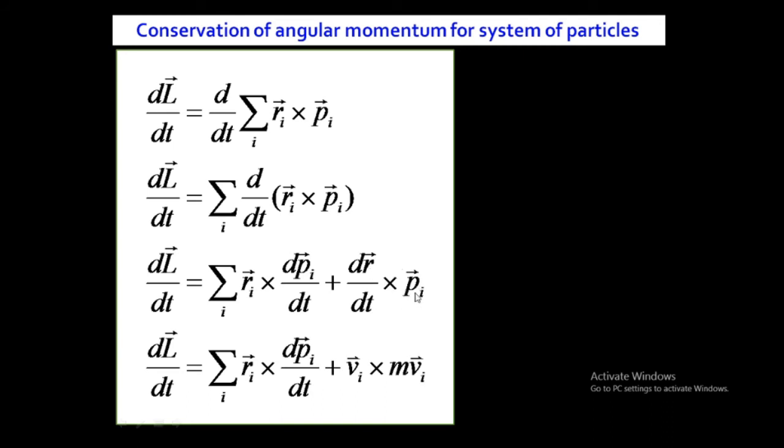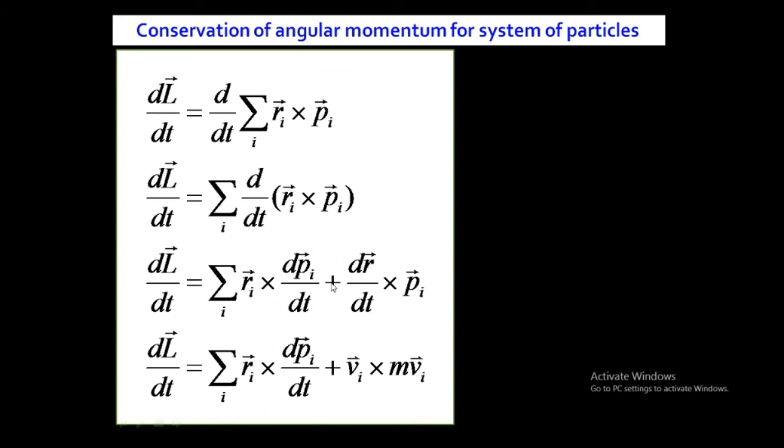Now we know that dr by dt means the rate of change of position vector with respect to time. It means dr by dt is velocity. And p_i is the linear momentum of the ith particle, and linear momentum means mass into velocity, m into v. So in place of dr by dt we can put v_i.